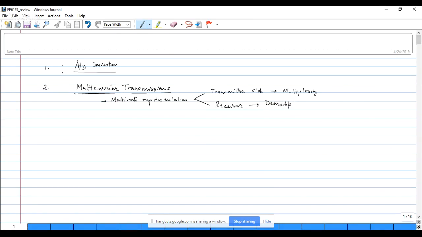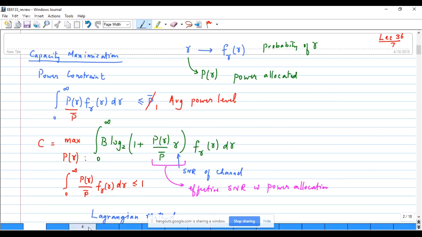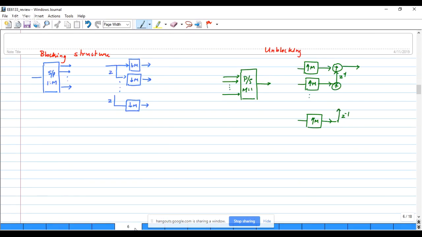Let me show you a couple of figures which you will recognize from the lectures. The serial to parallel conversion would be done by means of a chain of advance operators followed by downsampling.